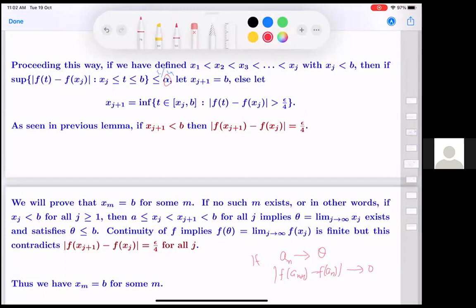Because this is converging to f theta, this is converging to f theta. And therefore the difference must converge to 0.